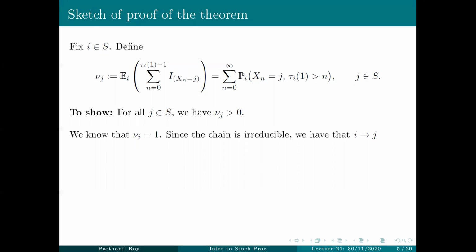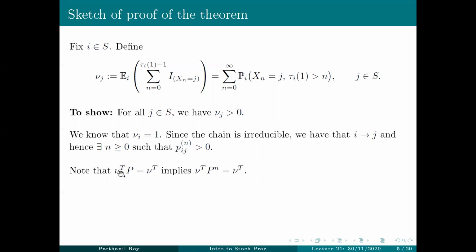So since I leads to J, there of course will exist an integer n such that P_ij^n is positive. Again, nu transpose P equals nu transpose implies nu transpose P to the power n is nu transpose, just like before.